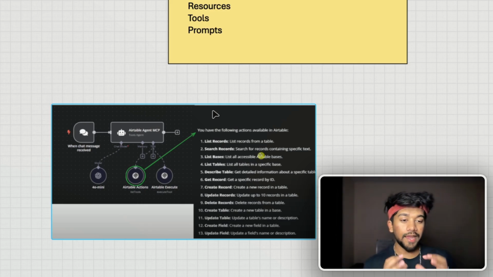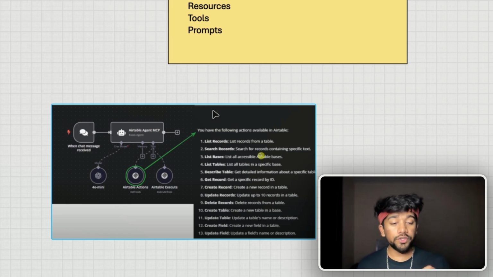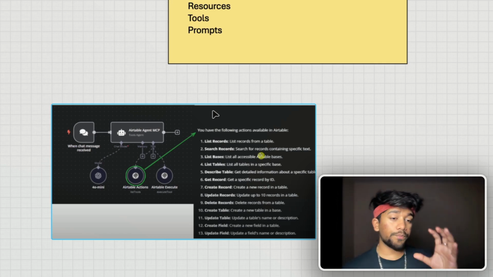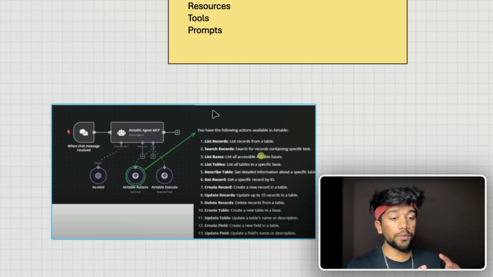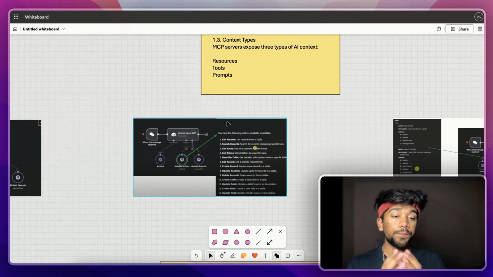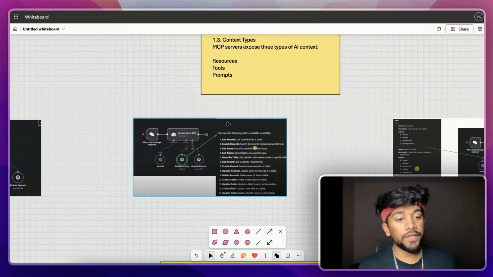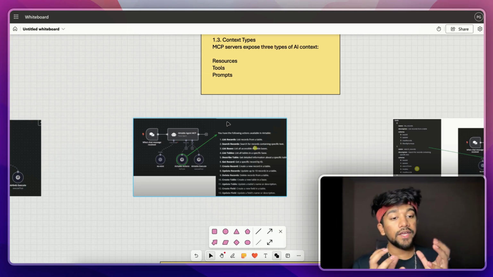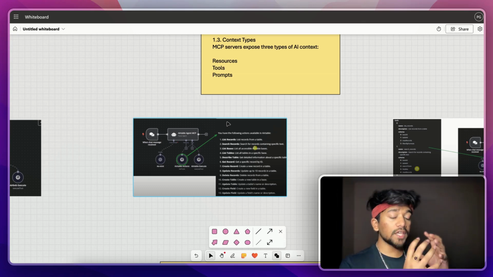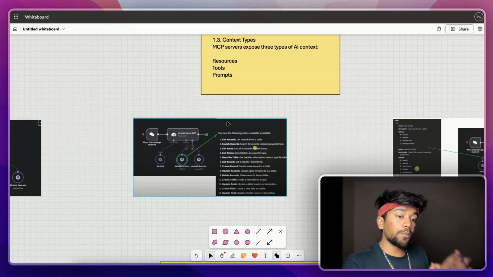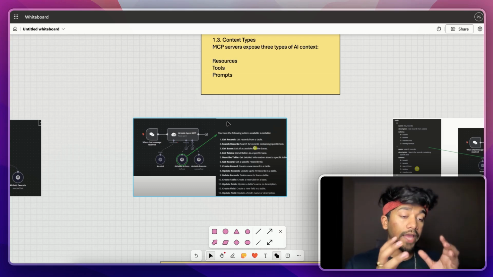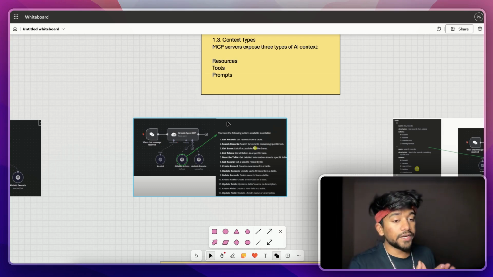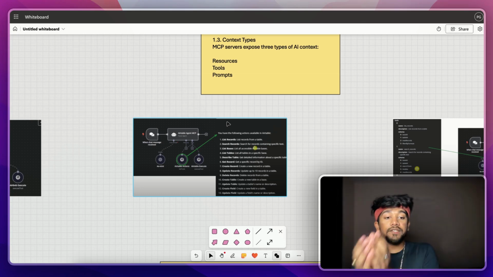Now to give you another analogy of MCP, you can understand it like you go to a restaurant and you give your order to the waiter. It's the waiter's job to take your order to the kitchen, and then the kitchen processes the entire task and gives the food to the waiter, and the waiter then provides the food to you. So what is happening? You requested something from the waiter. It's the waiter's job to take your request and give it to the kitchen, and it's the kitchen's job to prepare the food and give it to the waiter. After the waiter has the food, it's the waiter's job to present the food in front of you.